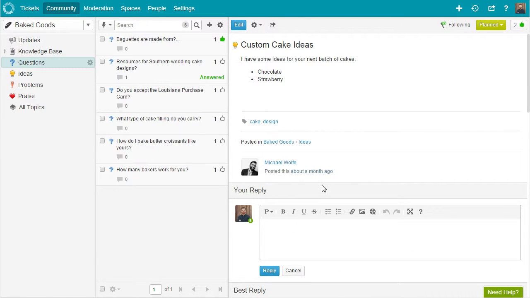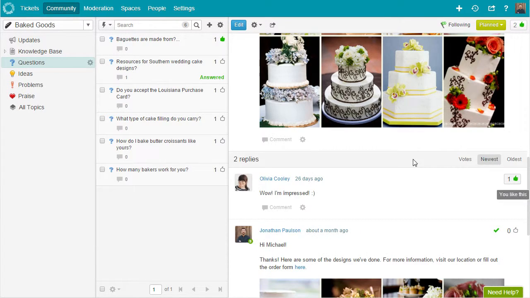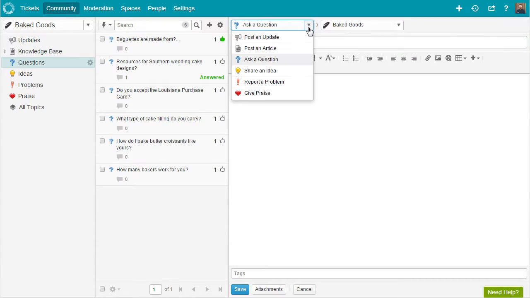Any user can generally reply to a topic and vote for or against it, depending on your voting settings. To start a new topic, click on the plus button and populate your portal yourself.